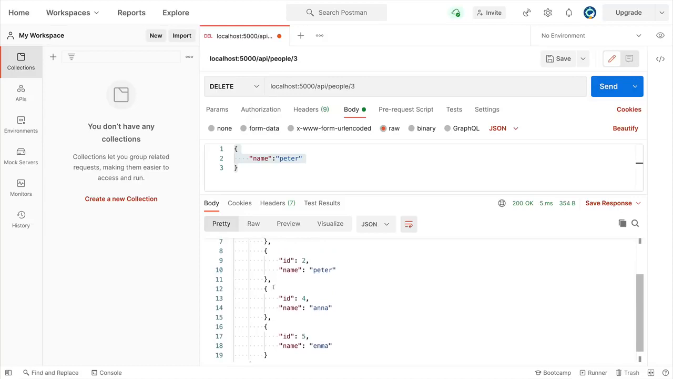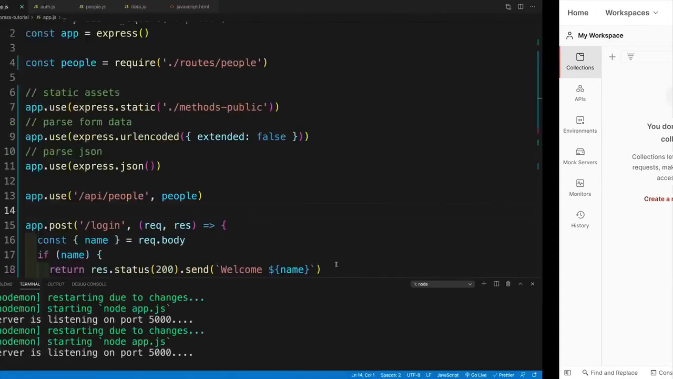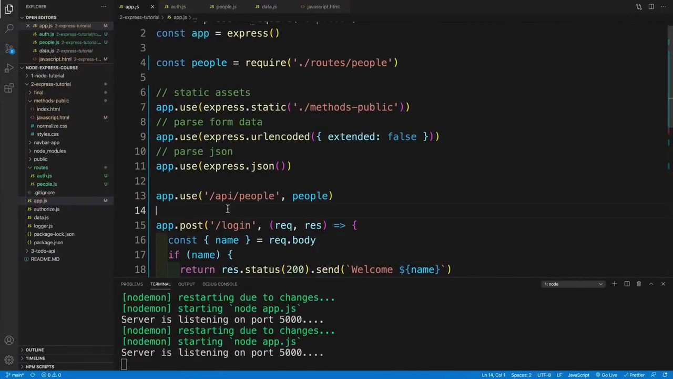I can go with get. I can get my list. If I want, I can also maybe delete a person. So I'm going to go with delete and we're going to test 3. So let's see, we send, and as you can see, the person with ID of 3 is missing. So as you can see, our routes work. So that's the first step.